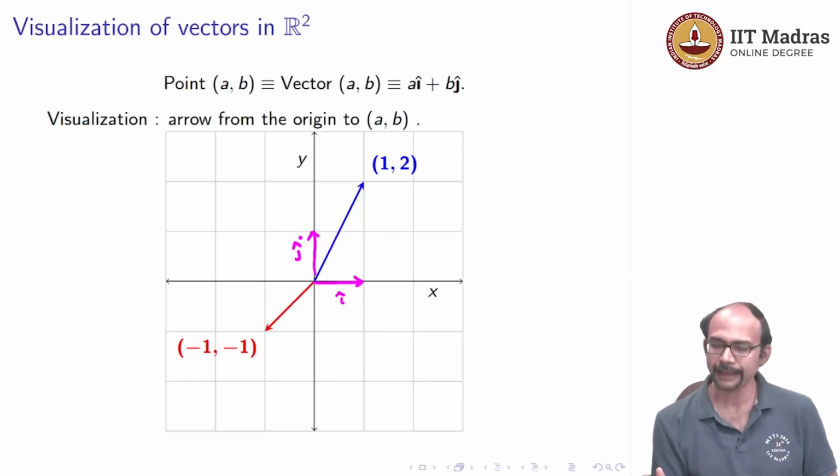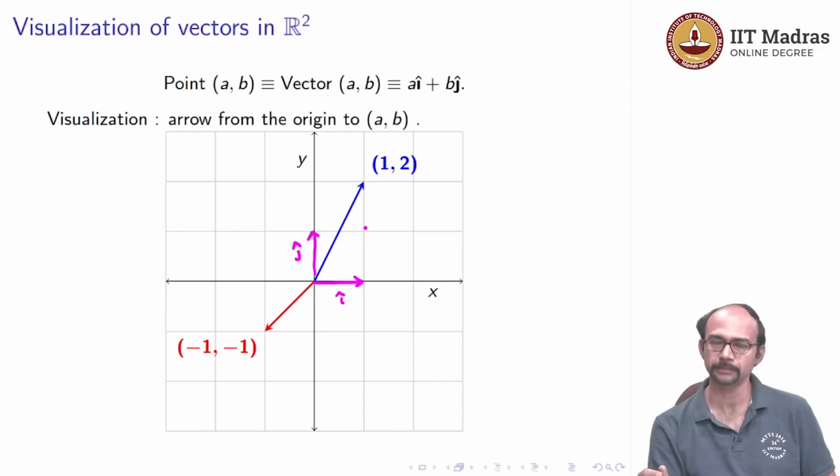Okay. And a i plus b j means you scale i by a. So, a times i will mean you take a on the x axis, and b times j will mean you take b times j on the y axis. So, 0 comma b, and then when you add them, you get what we think of as an arrow from the origin to the point a comma b.